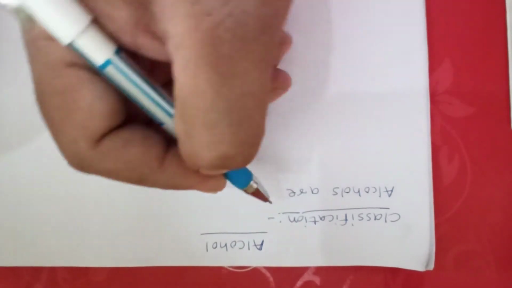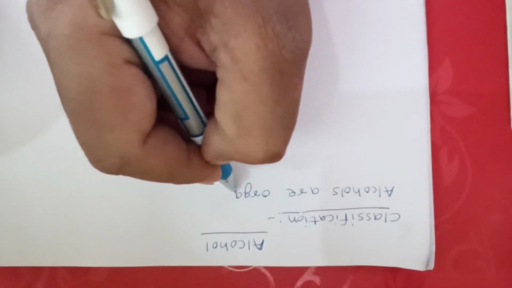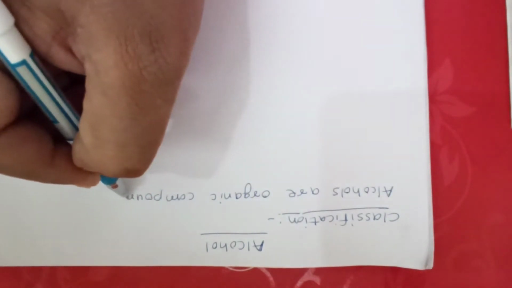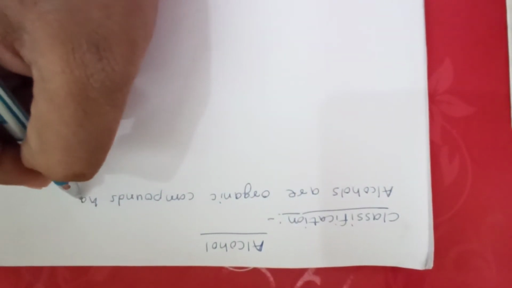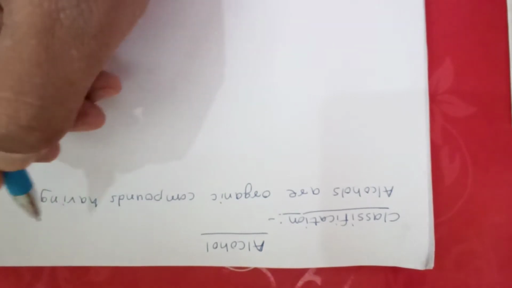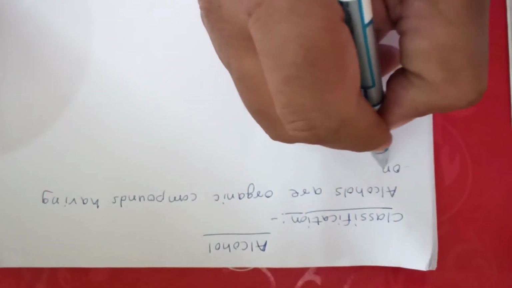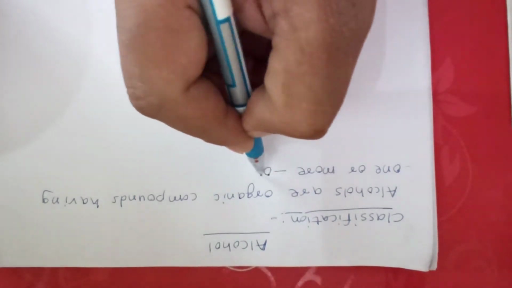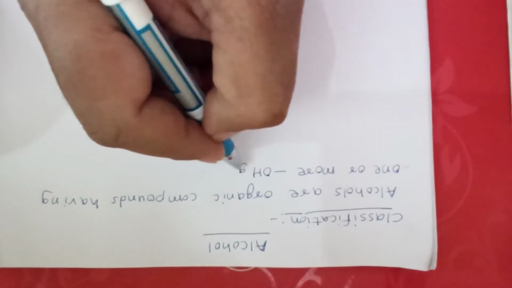Alcohols are organic compounds having one or more OH groups.